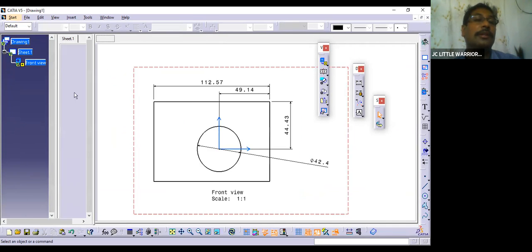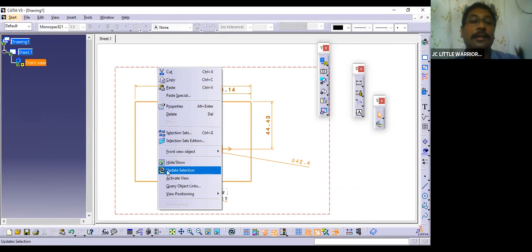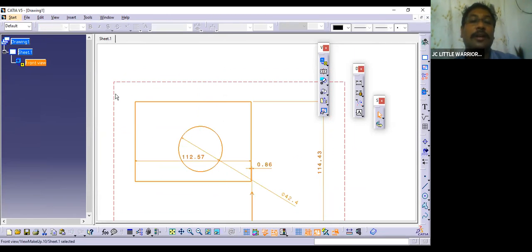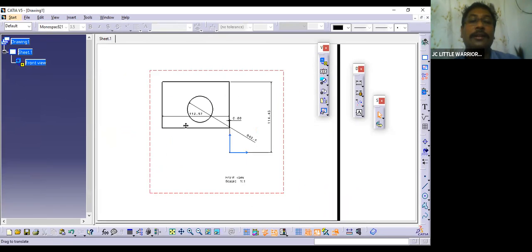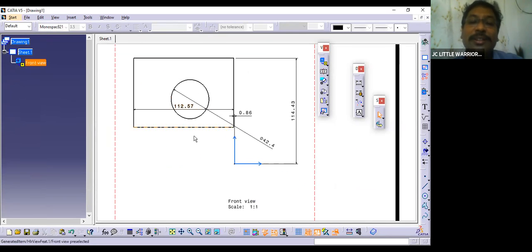You can see the drawing is asking for update. Can you see this symbol? This is how it asks. Okay, you just right click and say update, and accordingly the drawing will change. See, because the part is moved, all dimensions have gone, and now you have to dimension it again. So this is how the drawing is updated.